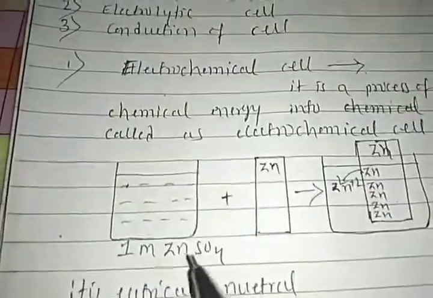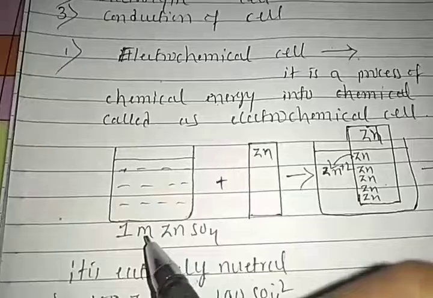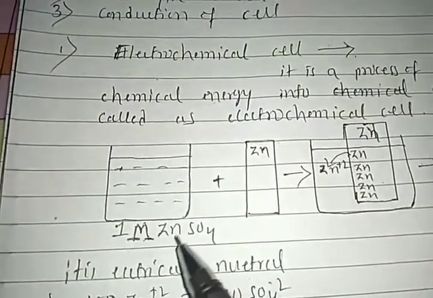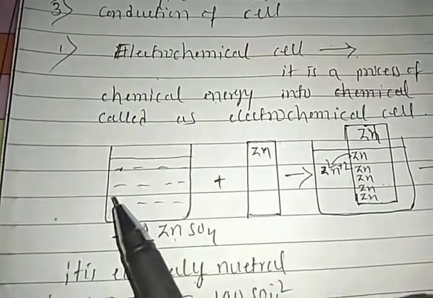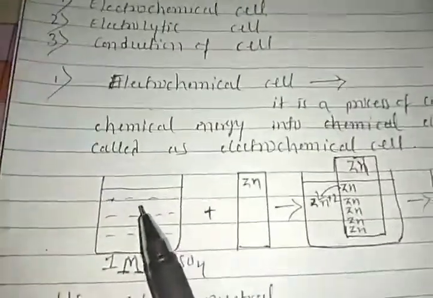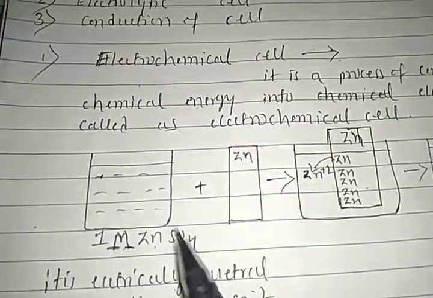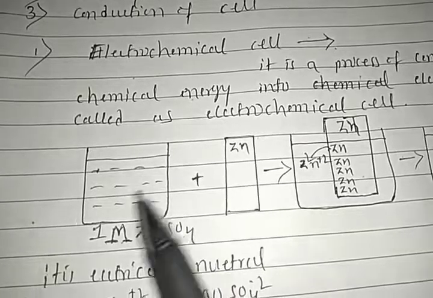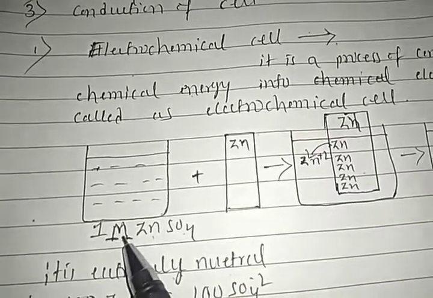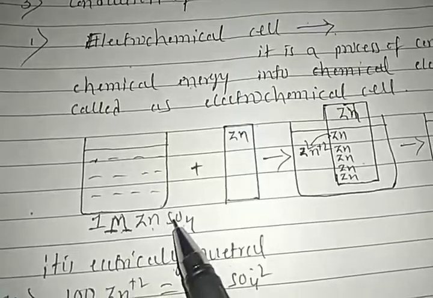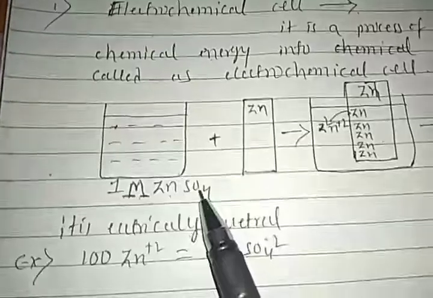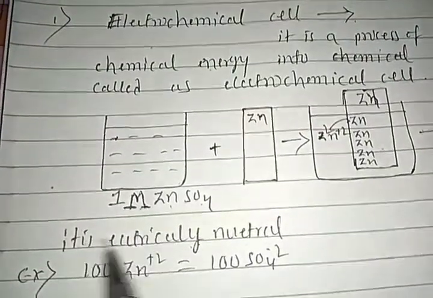Now let's see, students. First we have to take a 1 molar concentration of zinc sulfate solution in this beaker. 1 molar means the molecular mass of zinc sulfate salt in which we are adding 1 liter of water, that is called a 1 molar solution. So this solution is electrically neutral.